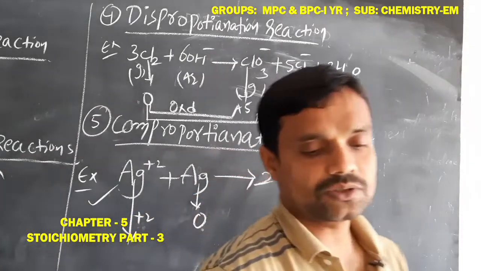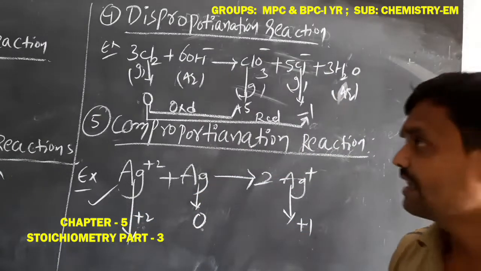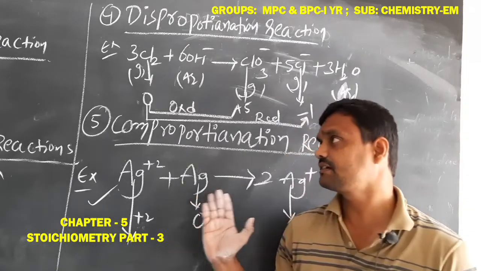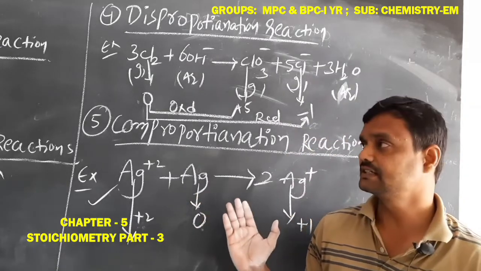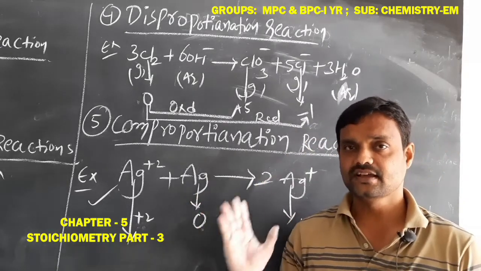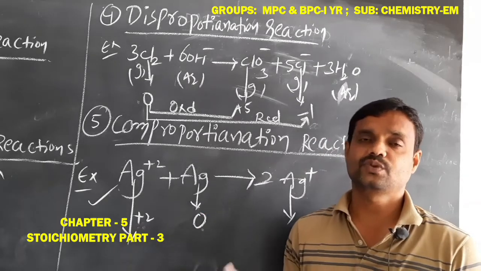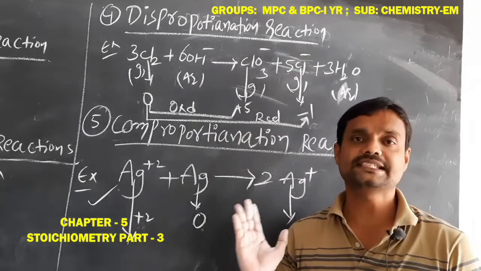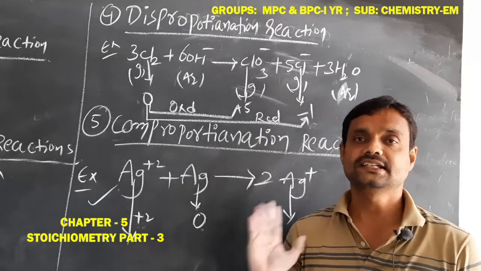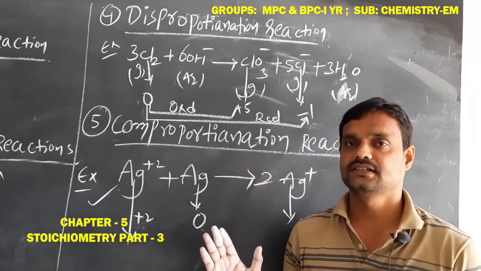So these are the total 5 types of redox reactions. Okay students, redox reaction means oxidation and reduction both present in a single process.